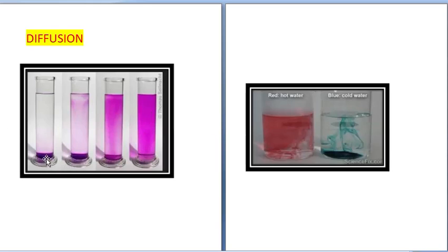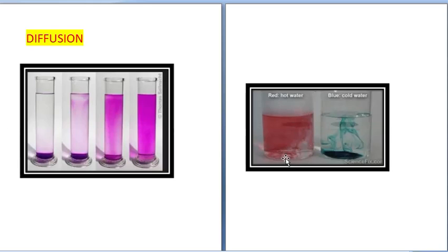So the molecules which were in more concentration at the bottom have travelled to the region of less concentration. The water molecules were in higher concentration up, and there was no water molecule in this tablet, but now the water molecules have moved from higher concentration to lower concentration, and the potassium permanganate molecules also move from their higher concentration to lower concentration, and as a result we have a homogeneous solution. So this is the process of diffusion.